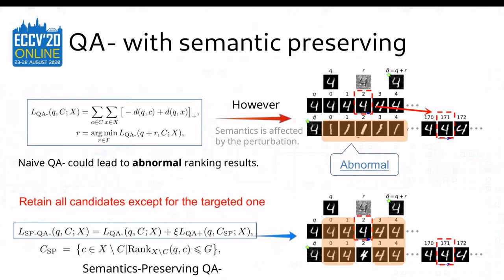We call this semantics preserving QA-. So during the optimization process, we do not only lower the rank of the selected candidates, but also raise the rank of the ground truth candidates. In this way, we can make our attack stealthy and avoid raising alerts from the user.